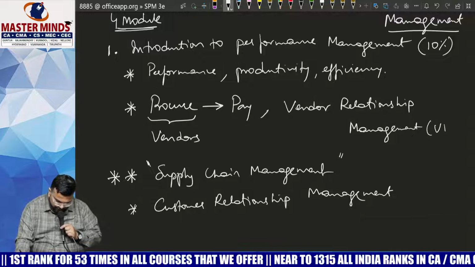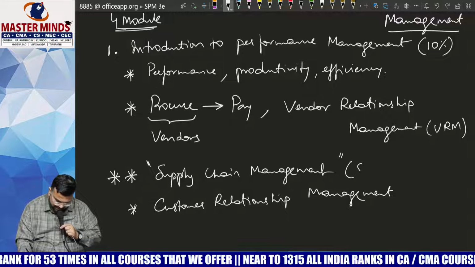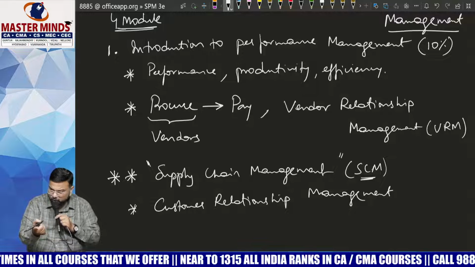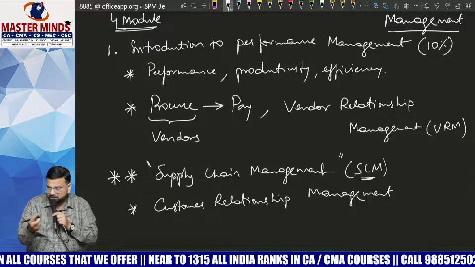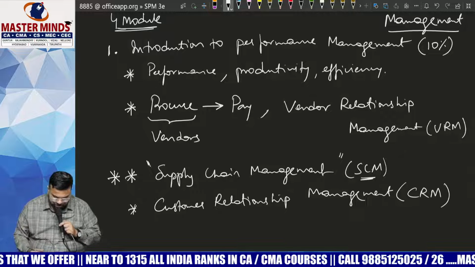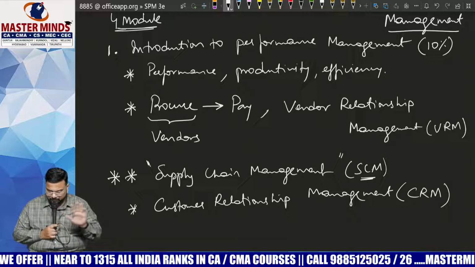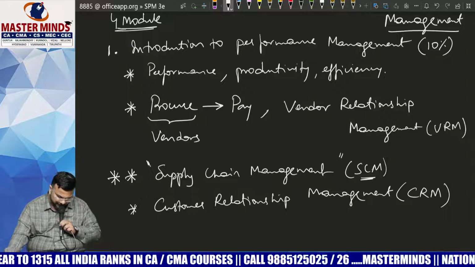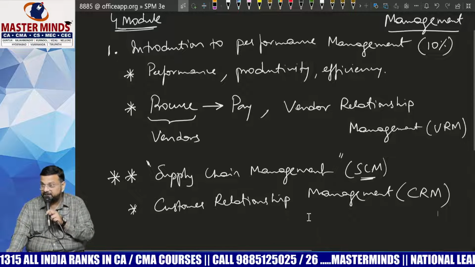This is called as VRM. This is called as SCM, which you study exclusively in, if I'm not wrong, the OM chapter. And customer relationship management, CRM. This is the first chapter now. So all the basic information or basics about performance management will be dealt in this module. This is the first module. Am I clear, Nana? Right.